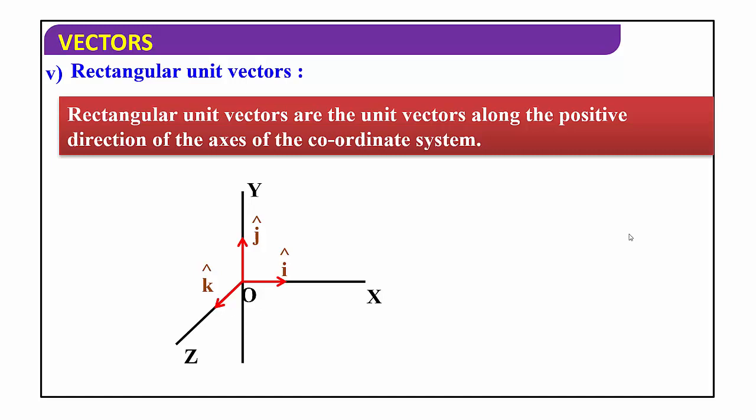These are the unit vectors along the positive direction of the axes of the coordinate system. That means positive x-axis, positive y-axis and positive z-axis. So these are called rectangular unit vectors.